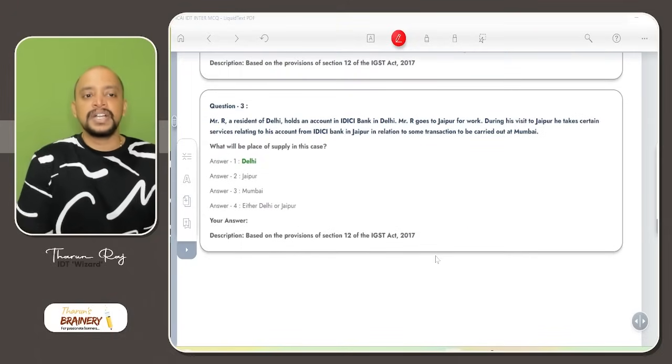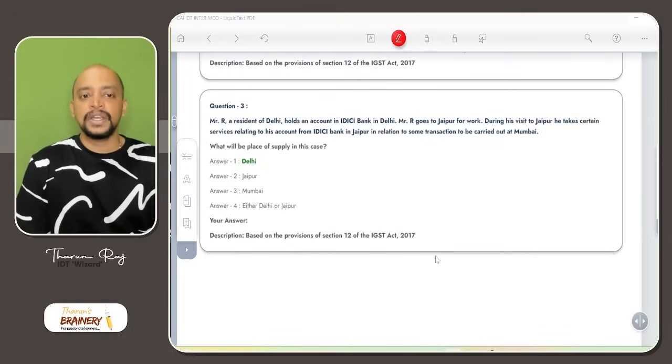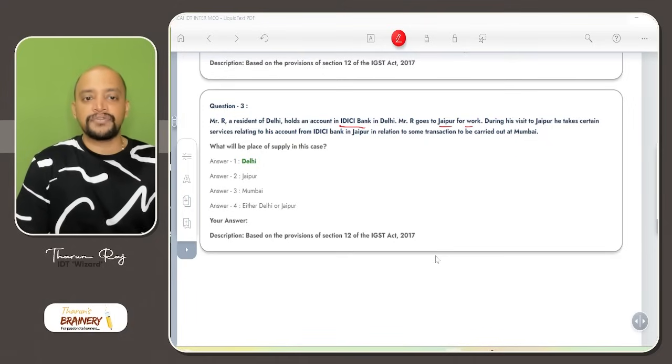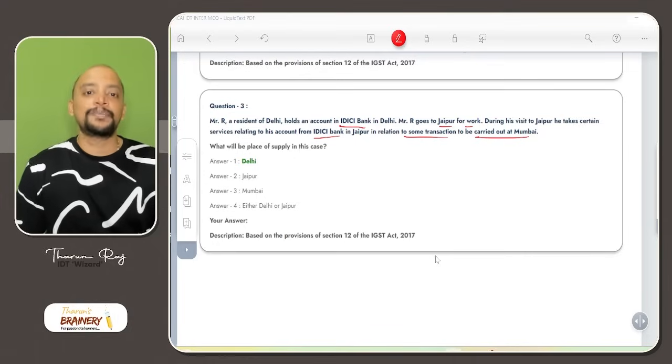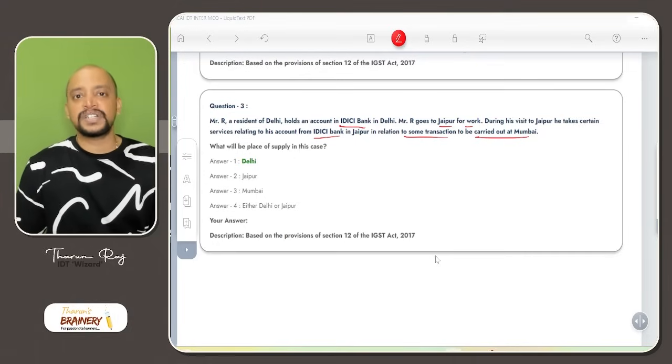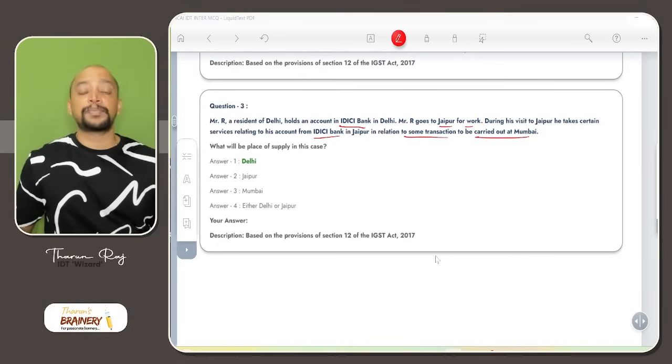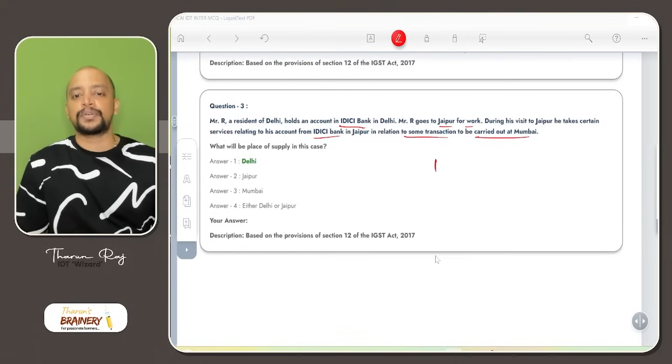Then question number 3. Mr. R, a resident of Delhi, holds an account in IDICI Bank in Delhi. Mr. R goes to Jaipur for work. During his visit to Jaipur, he takes certain services relating to his account from IDICI Bank in Jaipur in relation to some transaction to be carried out at Mumbai. Again, for banking services, we don't have any specific provision. So we need to determine the place of supply as per general provisions.